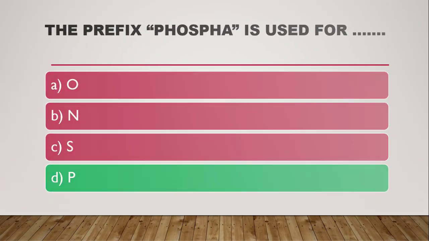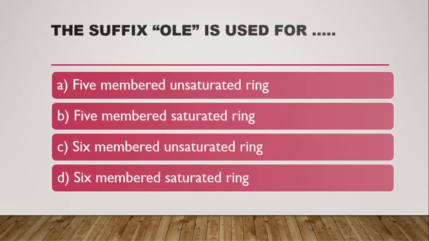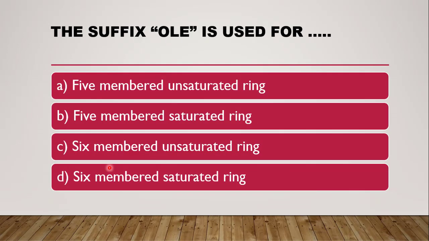The next question is, the suffix ole is used for. As we have seen in the nomenclature of heterocycles, this ole suffix means first of all it is a 5-membered ring, and then it contains unsaturation. The options are 6-membered, 6-membered. So definitely these both options are incorrect. So here half of the probability is reduced.